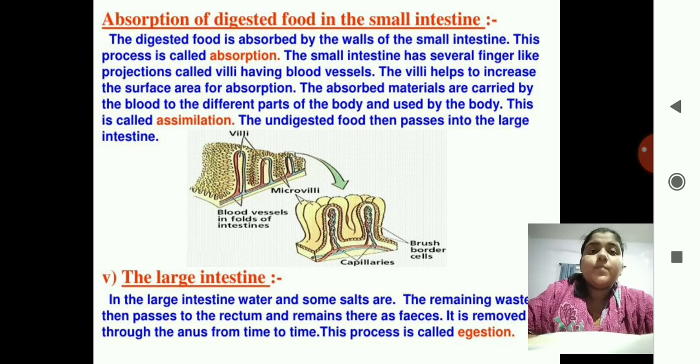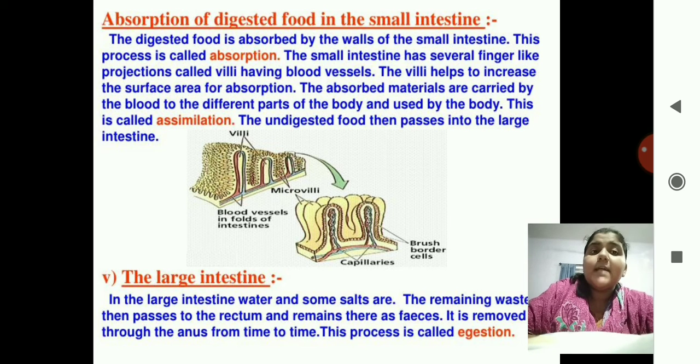Now here is the absorption of digested food. In the stomach and the small intestine the food is digested, and now the digested food must be absorbed in the body. So what happens in the small intestine is that the digested food is absorbed by the walls of the small intestine. This process is called absorption.